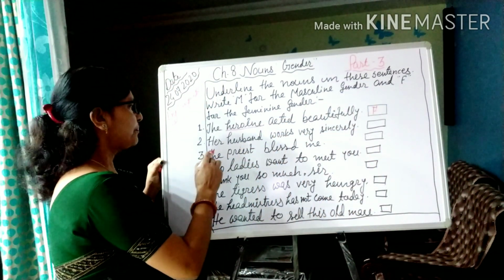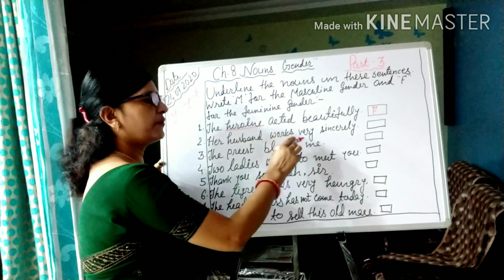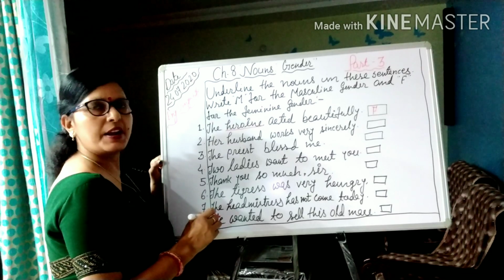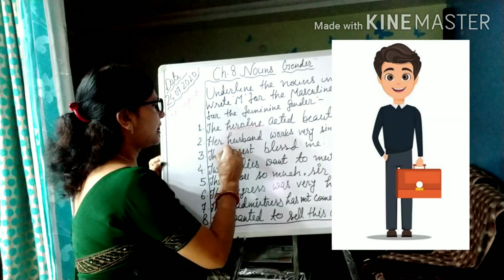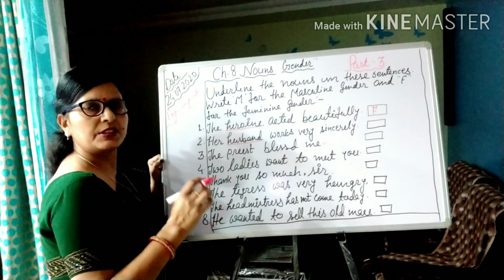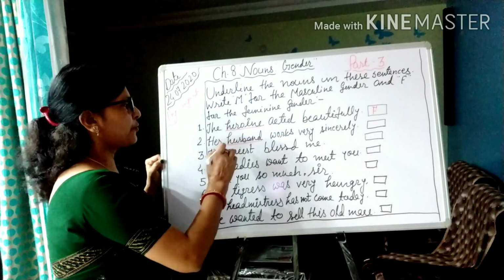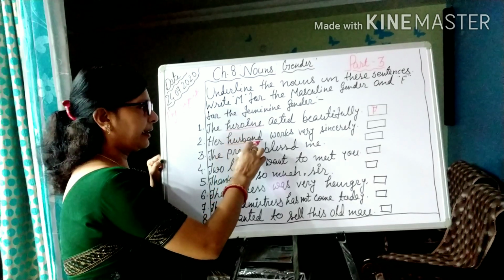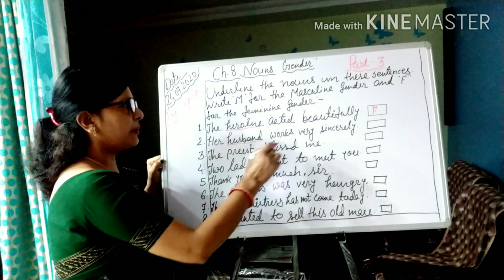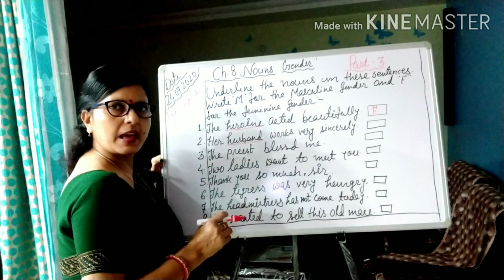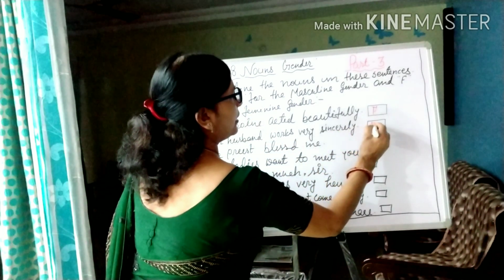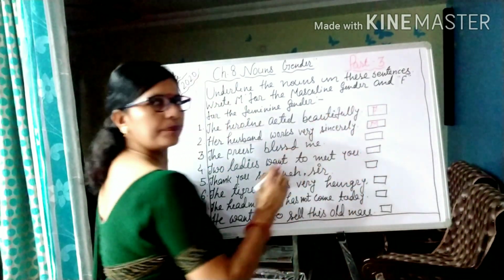Question number 2. Her husband works very sincerely. Here also we should see the nouns. So the noun is husband, as we know children, that the name of a person, place, or thing, these are all nouns. So first we underline husband, and then according to gender we will put F or M. Since it is the masculine gender, here we will write M.